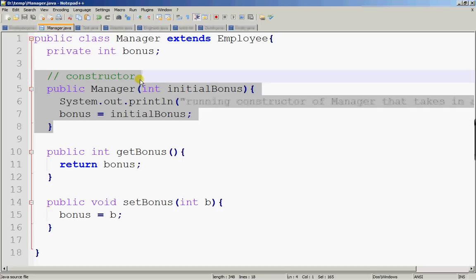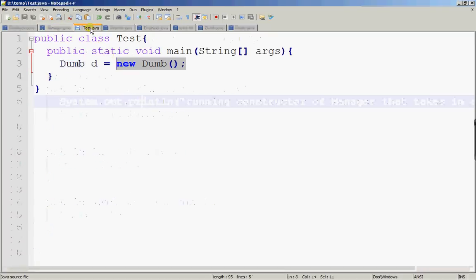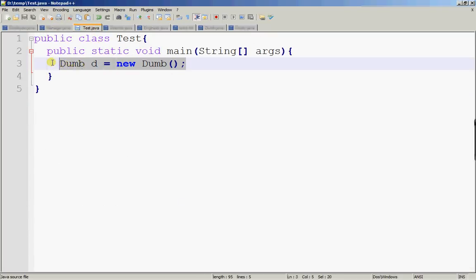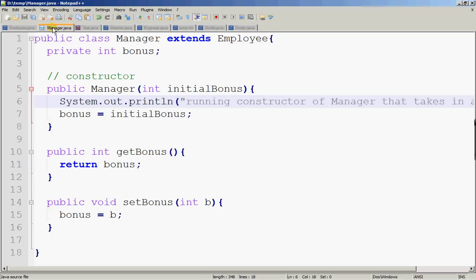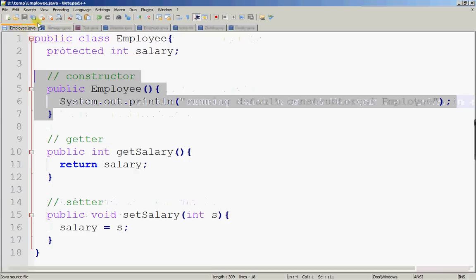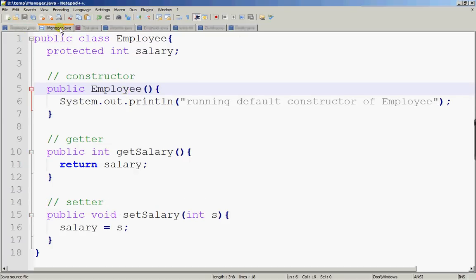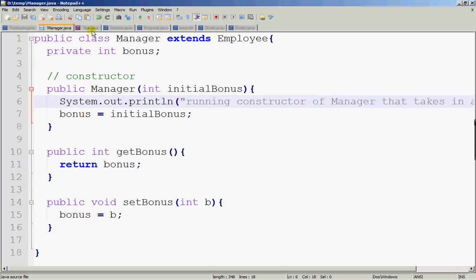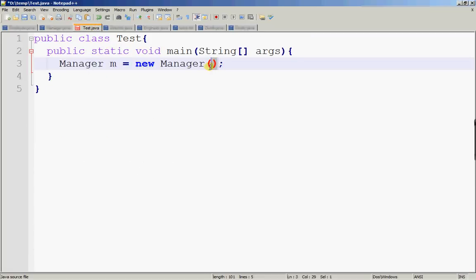Alright, so let me change the test class. Manager m equals new Manager with nothing. Now, if constructors were inherited, I would expect test to be compilable, because Employee's default constructor would have been inherited by Manager, and I would be able to create an instance of Manager by passing in nothing. That means I'm trying to invoke the default constructor in Manager. Let me save everything.